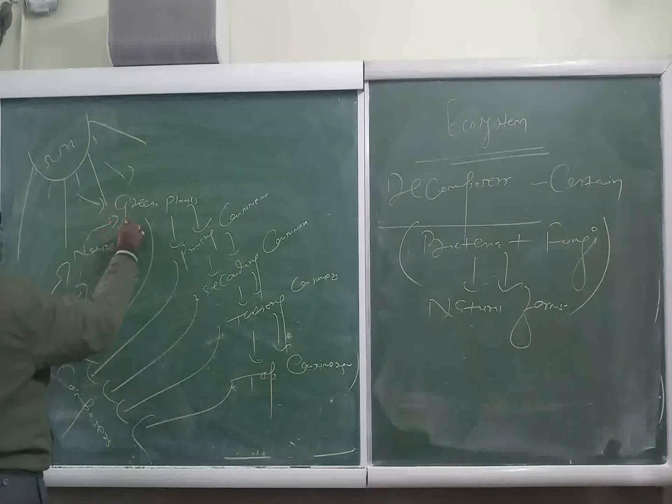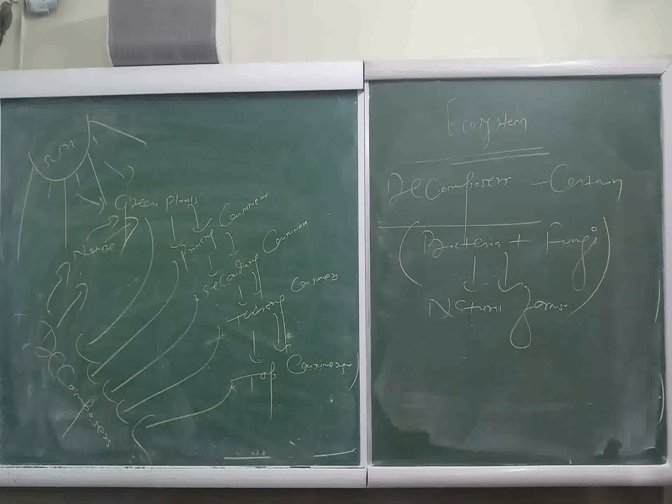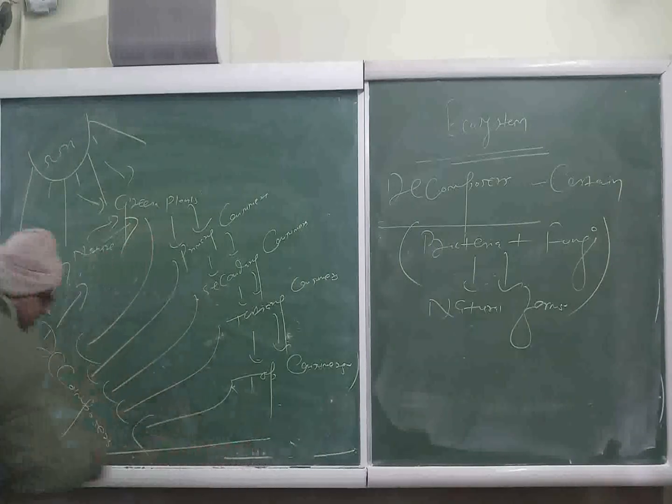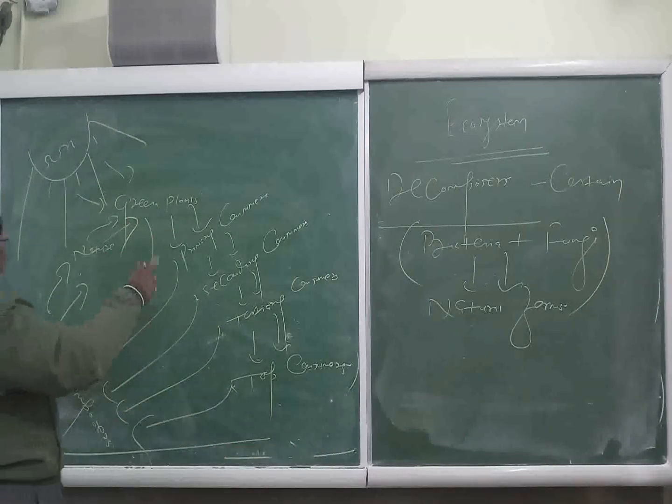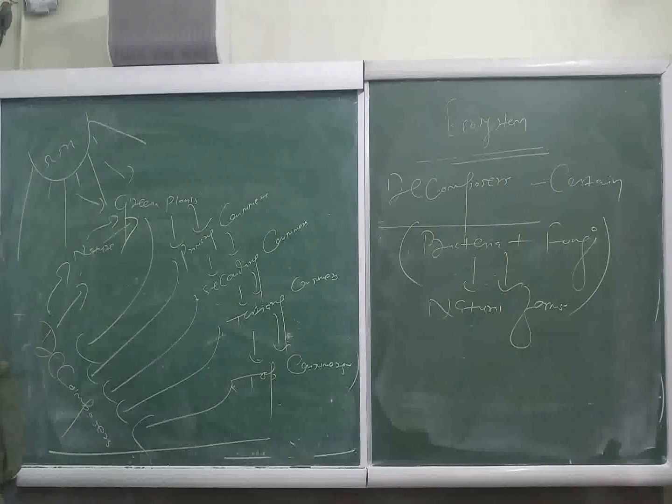And this nature further gives these materials to the green plants. In this way, this is the graphic representation of different components of ecosystem, and by this graphic representation we may show how recycling of materials takes place in ecosystem.